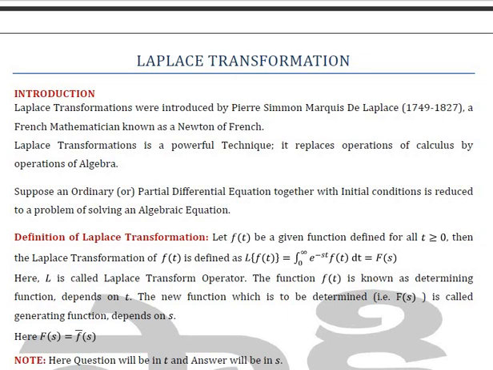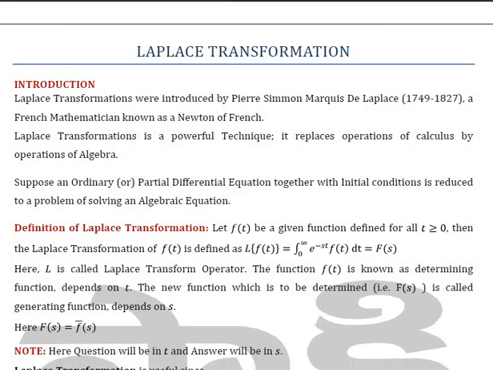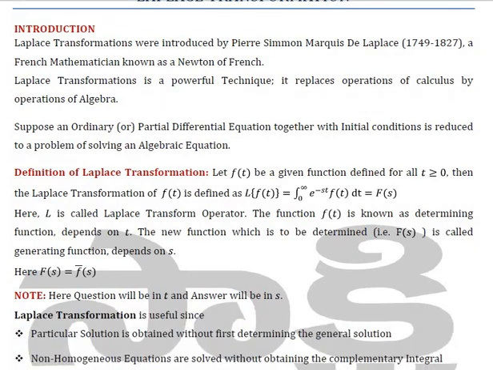Here capital L is called the Laplace transform operator, and the function f(t) is known as the determining function, which depends on t. The new function, capital F(s), which is to be determined, is called the generating function, and that depends on s. Clearly, the function of s is equal to f bar s, which is nothing but L of f.